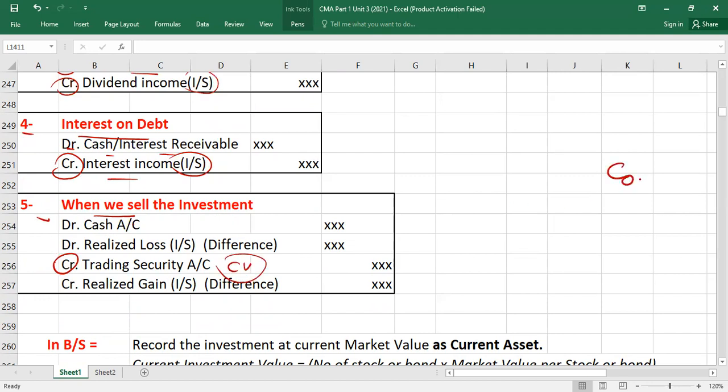Carrying value means cost plus or minus the fair value adjustment account, which is the fair value in the last balance sheet. With that value, I will remove the investment. Then, if the difference comes on the debit side, it will be a loss. If it is on the credit side, it will be a gain. So realized gain or loss will also be taken to the income statement.